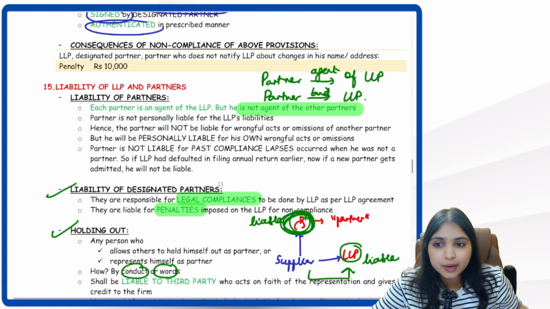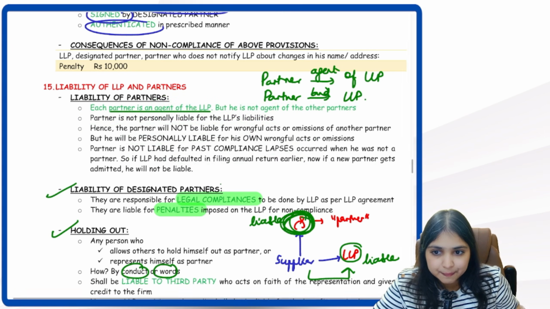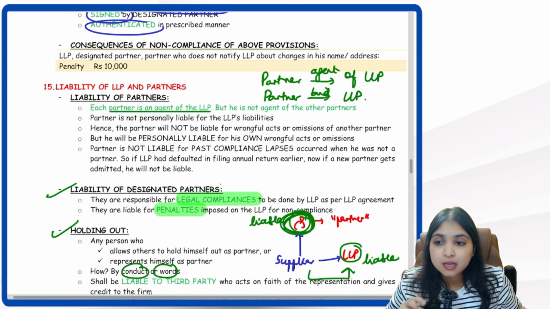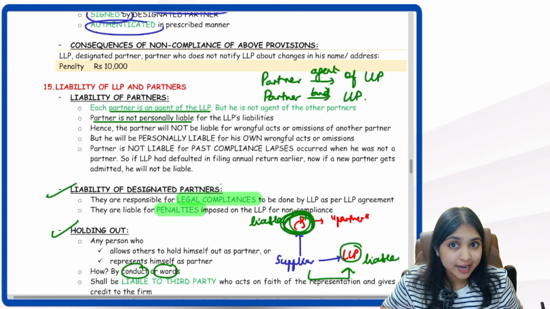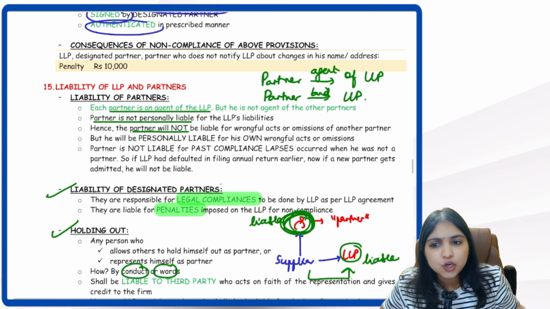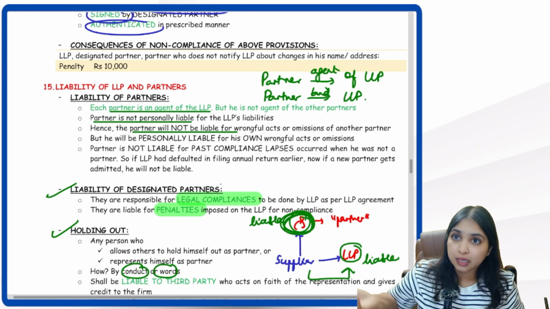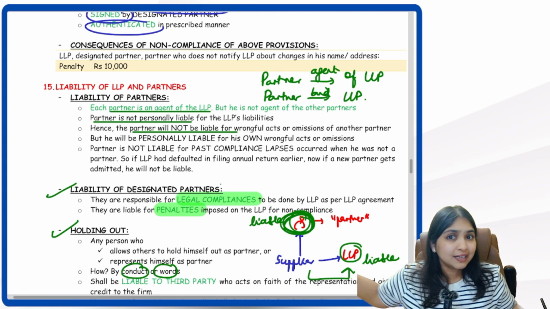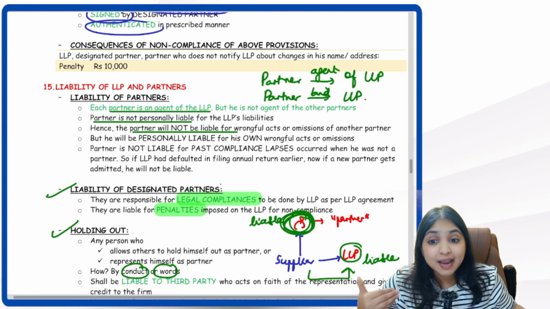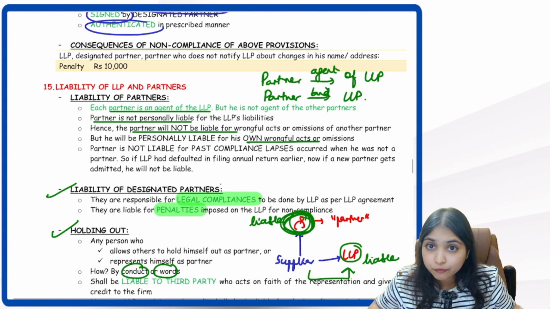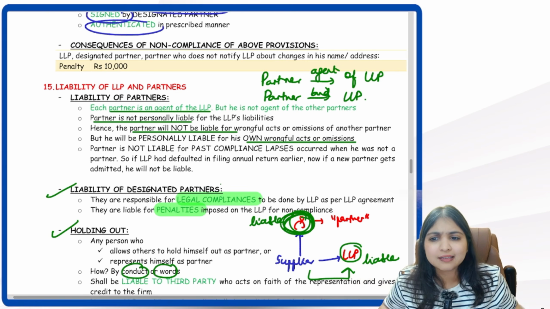Tell me. Point number 1, partner is agent of the LLP. He is not agent of other partners. So partner is not personally liable for the LLP's obligations. Then partner will not be liable for acts of other partners because partners cannot bind other partners. But if a partner has himself done any wrongful act or omission, for his own acts, of course he is going to be personally liable.